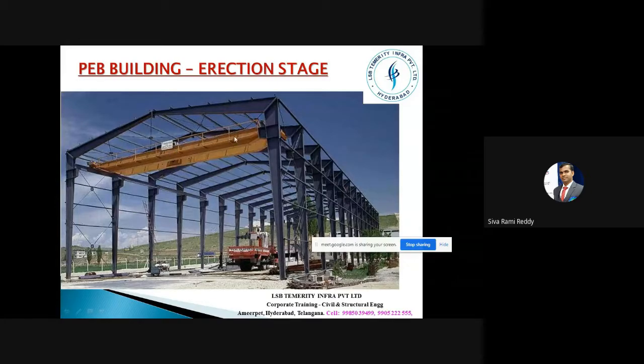And this one is called a crane, where we can lift heavy weights and move them from here to here. This is called a bracket, and this is called gantry girders. These are things that you are going to study in your academics.